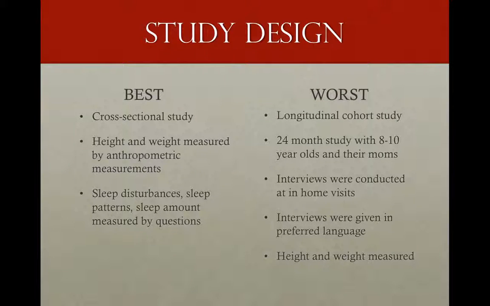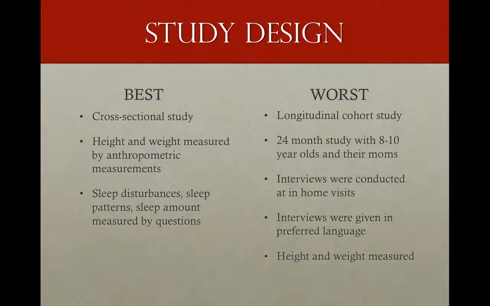The study design of the best study is a cross-sectional study. The youth were aged 8 to 17. Weight and height were measured by standard anthropometric measurements. Weight and body fat percentage were measured with a bioelectrical impedance scale. Sleep duration was done by self-reports in response to set questions. A sleep habits questionnaire measured sleep disturbances, and sleep patterns were measured with self-reports of bed and wake-up times.